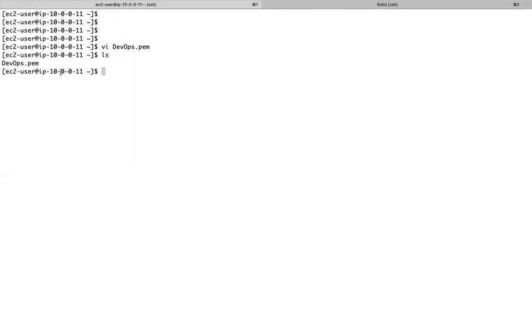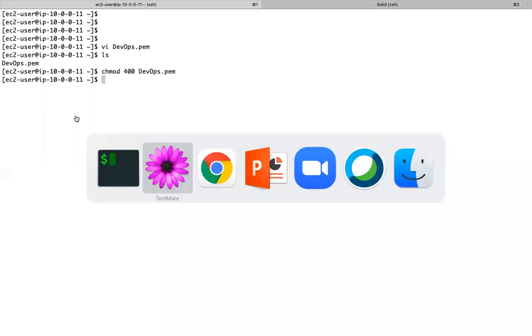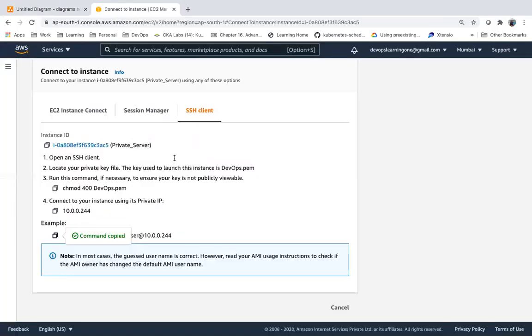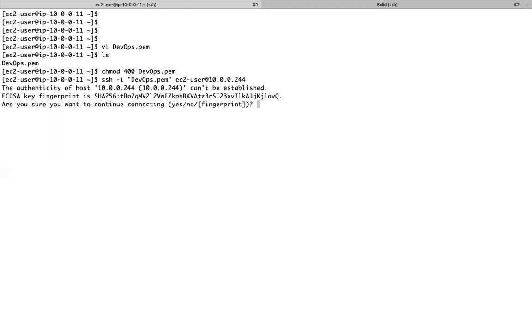This is my public subnet server. Now let me connect to this. From the public subnet server, I am able to talk to the private subnet server. So I am able to access the private server from the public server.